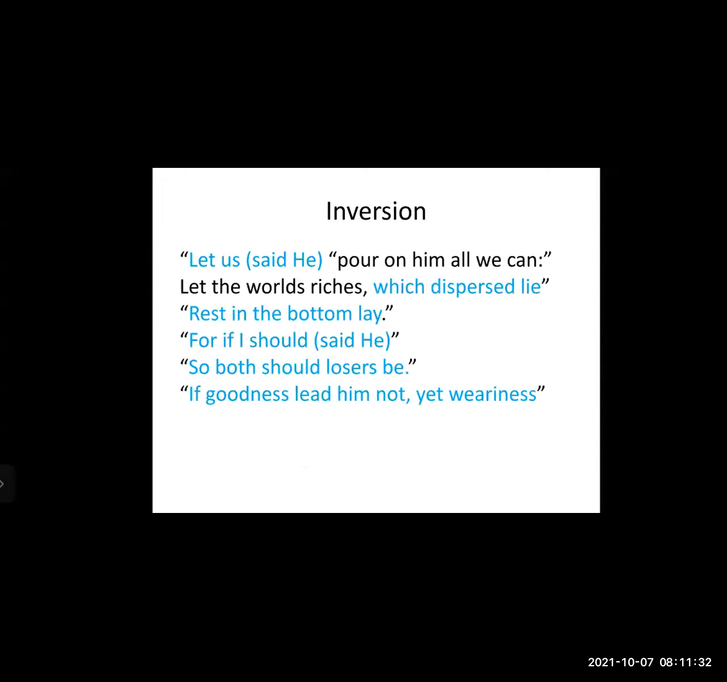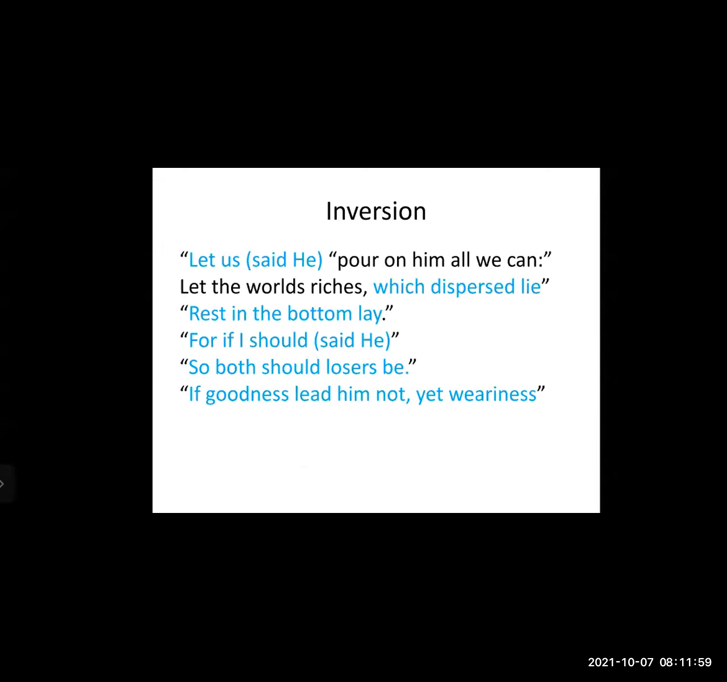In the poem, we can see so many lines which have inversions. Here you can see the lines. Let us, said he, pour on him all we can. Said he is the inversion here. Normally it would be, he said, let us pour. Like that, the poet has to write. But here he has changed the order.